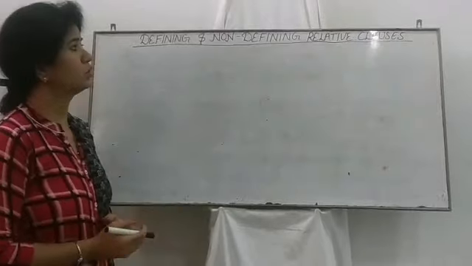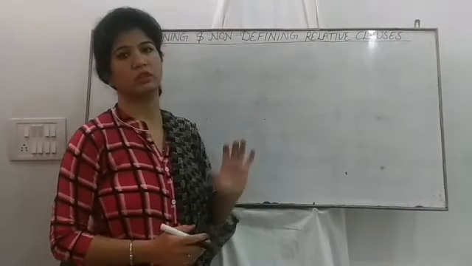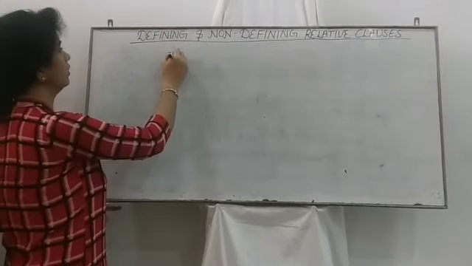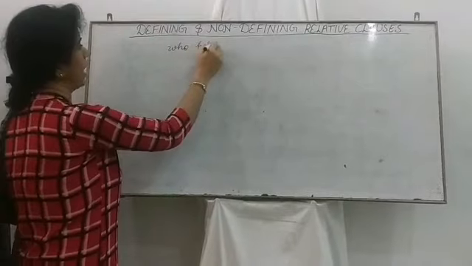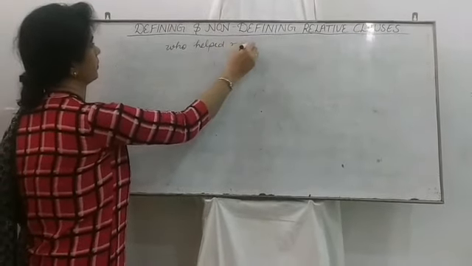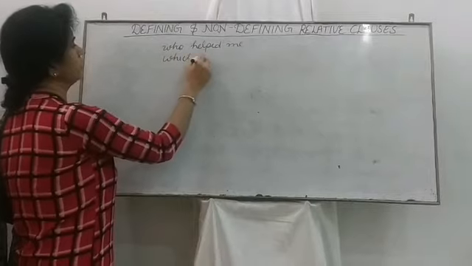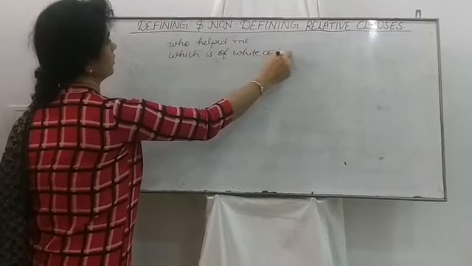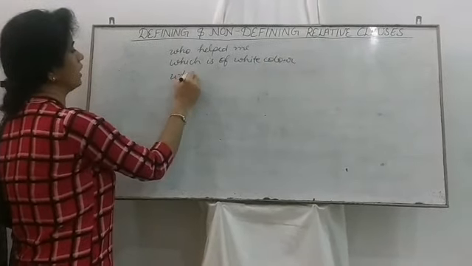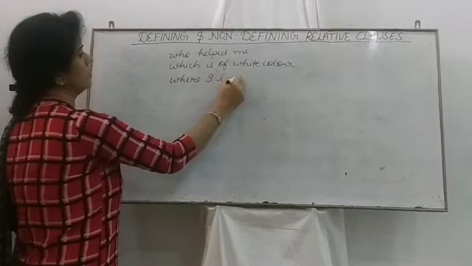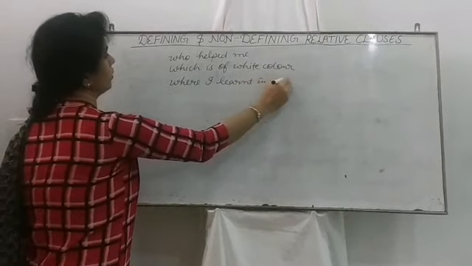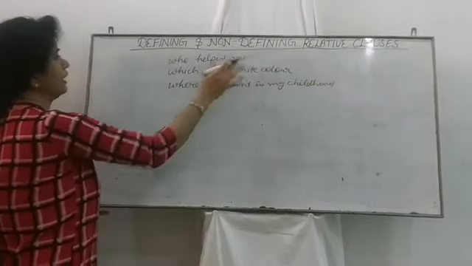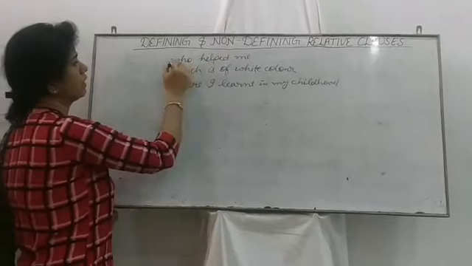First of all, let's know what relative clauses are. A clause is a group of words like "who helped me," "which is of white color," "where I learned in my childhood." In the whole sentence, this portion is a relative clause.